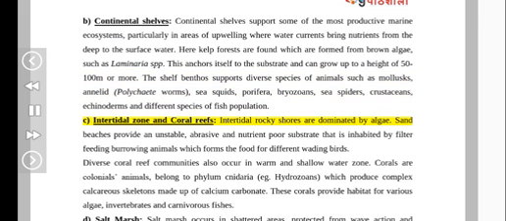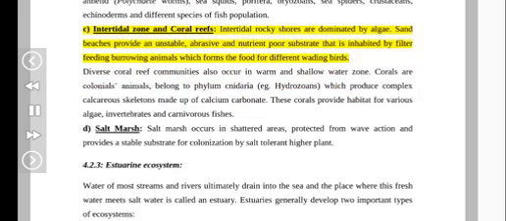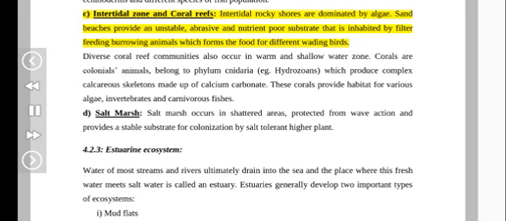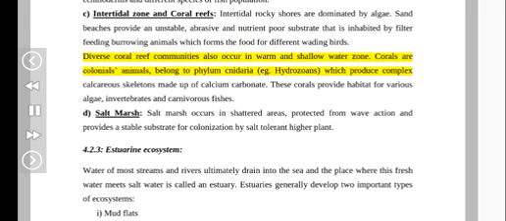C. Intertidal zone and coral reefs. Intertidal rocky shores are dominated by algae. Sand beaches provide an unstable, abrasive and nutrient-poor substrate that is inhabited by filter-feeding burrowing animals which form the food for different wading birds. Diverse coral reef communities also occur in warm and shallow water zones. Corals are colonial animals, belonging to phylum Cnidaria, e.g. hydrozoans, which produce complex calcareous skeletons made up of calcium carbonate. These corals provide habitat for various algae, invertebrates and carnivorous fishes.